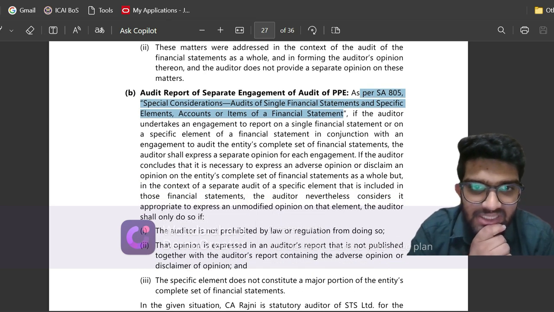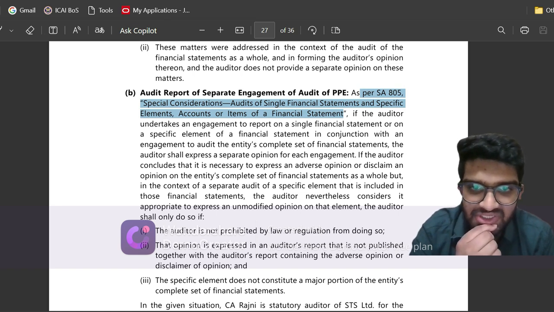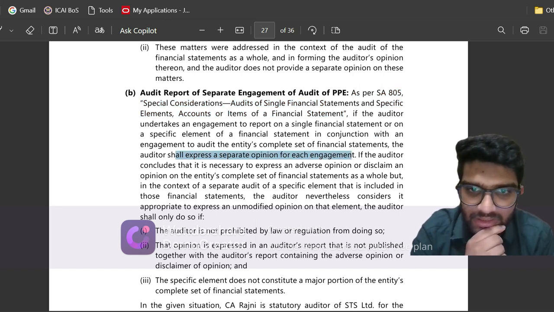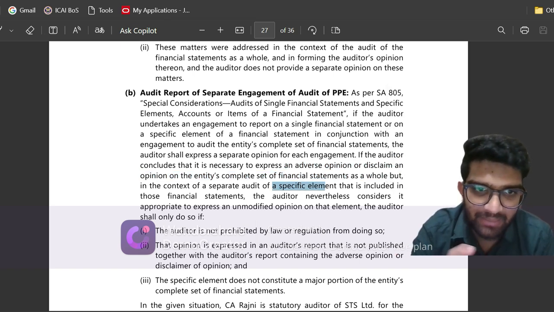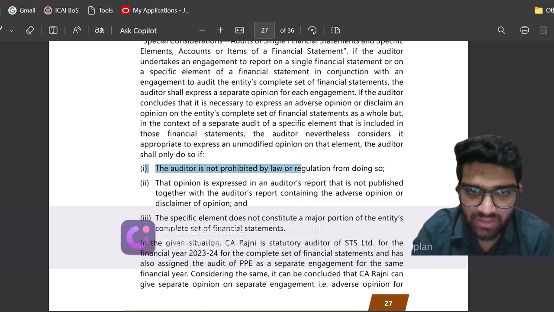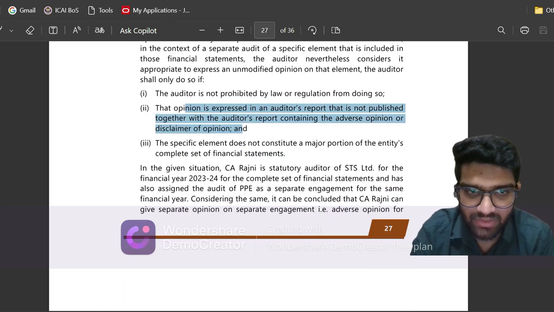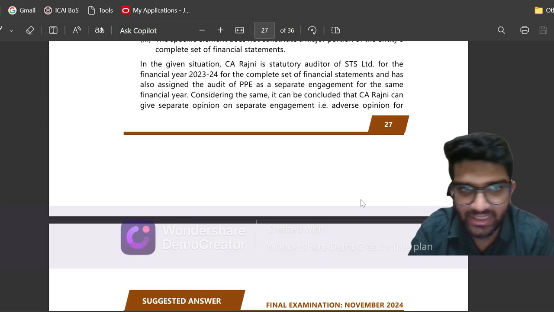If the auditor undertakes an engagement to report on a single financial statement, he shall express a separate opinion for each engagement. If the auditor concludes that it is necessary to express an adverse opinion or disclaim an opinion on the complete set of financial statements as a whole, but in the context of a separate audit of a specific element that is included in those financial statements, the auditor can nevertheless give an unmodified opinion, and these are the conditions: not prohibited by law or regulation, does not constitute a major portion, not published with the main report. So we have written those 3 conditions correctly, and the conclusion is that CA Rajani can give a separate opinion on the separate engagement.